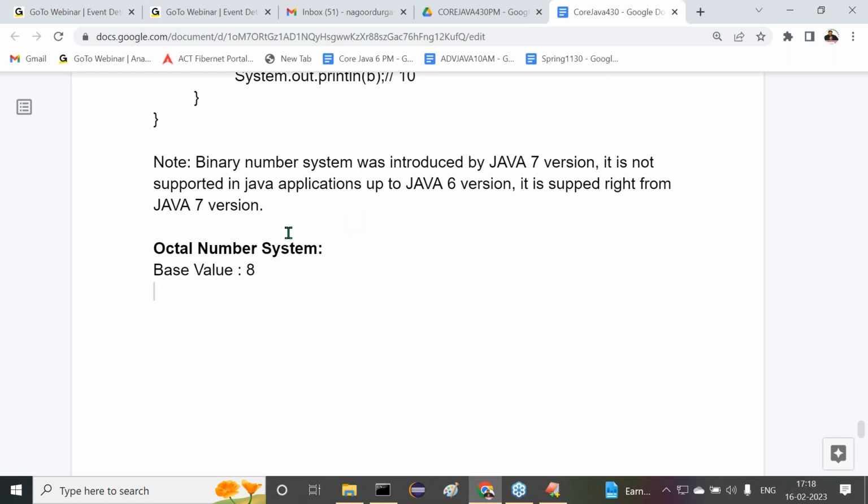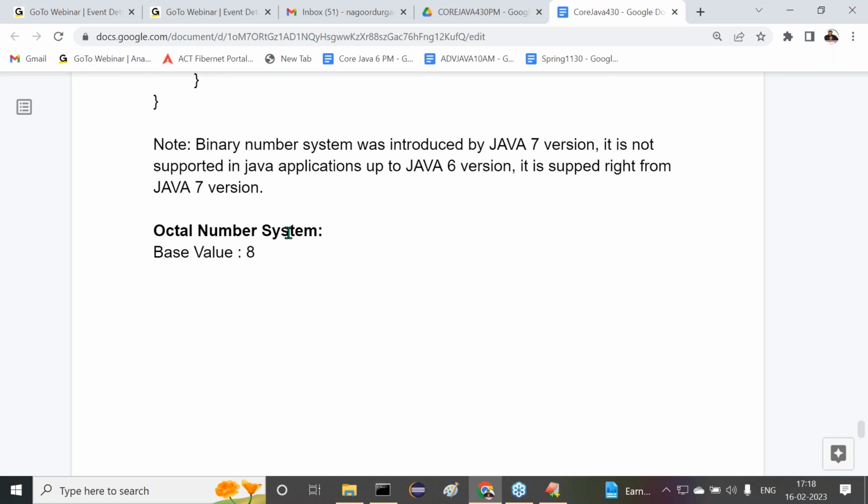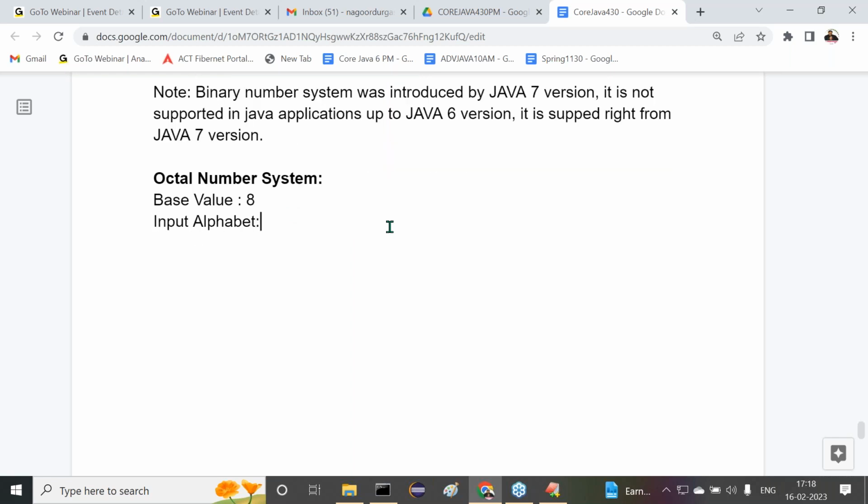After this, what is the input alphabet? The alphabet for this octal number system is 0, 1, 2, 3, 4, 5, 6, 7. Is 8 available or not available?